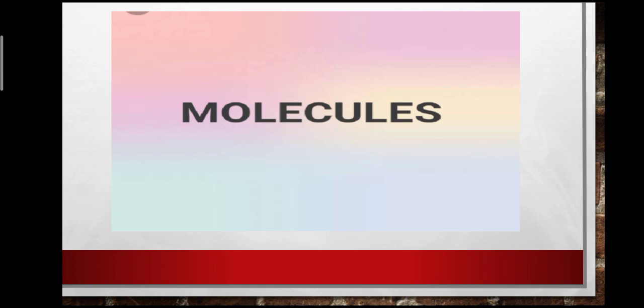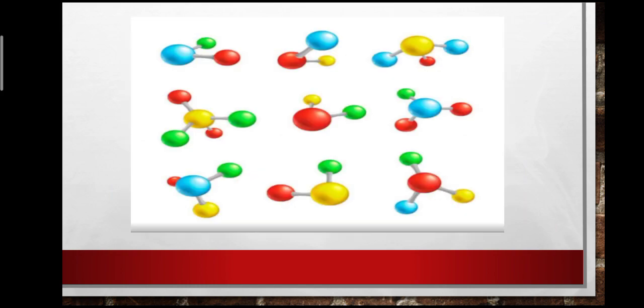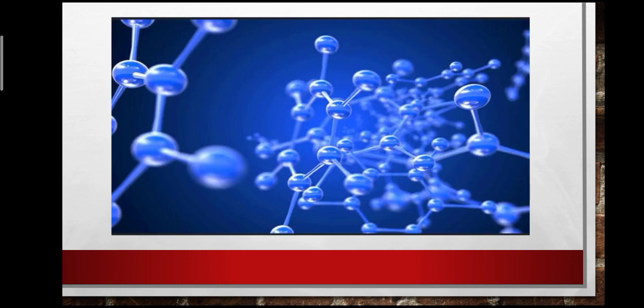Come to the next category, molecule. A molecule is the combination of atoms by a chemical bond. The atoms may be of similar kind or different kind. If two similar kind of atoms are bonded, we call it the molecule of an element. If two different kinds of atoms are bonded together, we call it a molecule of a compound. So element also we call molecule similarly. Compound also called as molecules. So molecule is the smallest particle of an element or of a compound. I hope you understood this clearly.